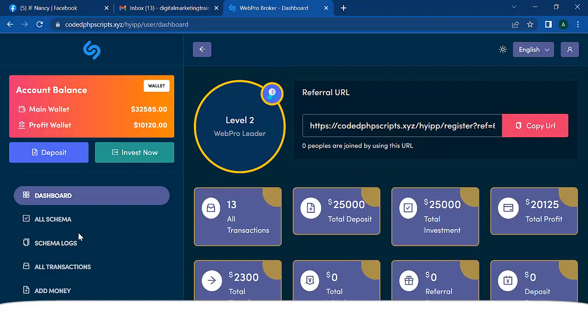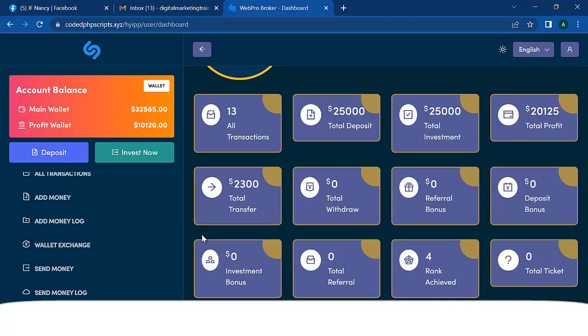So this can be used to do any kind of website. You can use it to do an investment website. You can use it to do an oil and gas website. You can use it to do a housing website. And so all you need to do is that when you are setting up the plans, you can just say oil and gas. You can say investment. You can say real estate. So whatever name you give the plan from the admin.